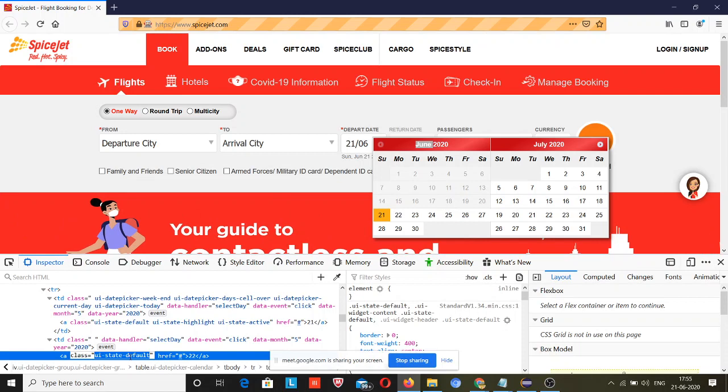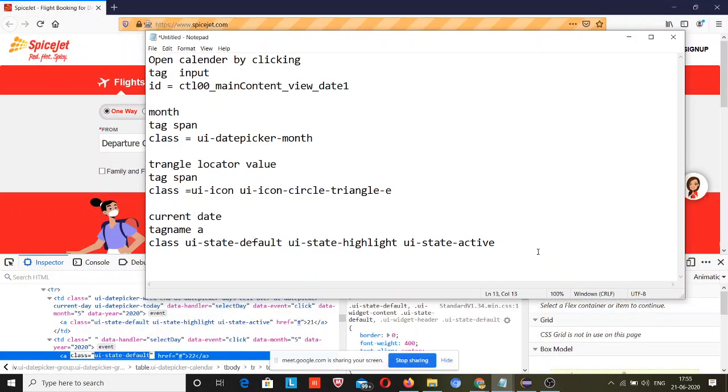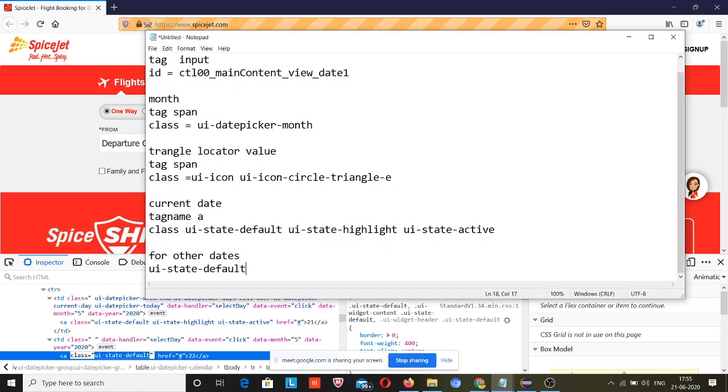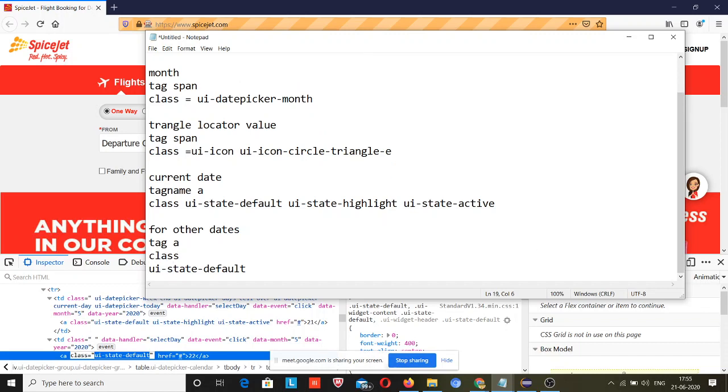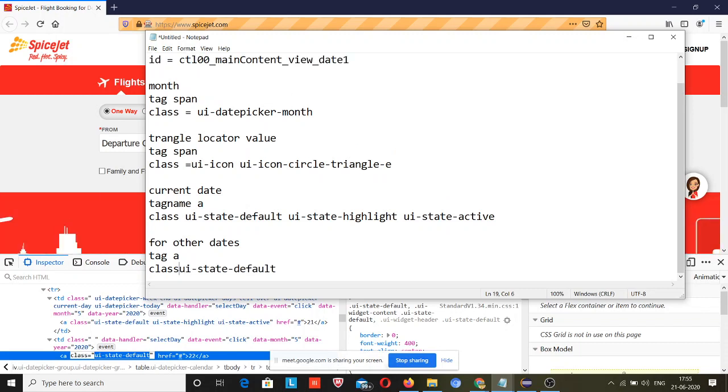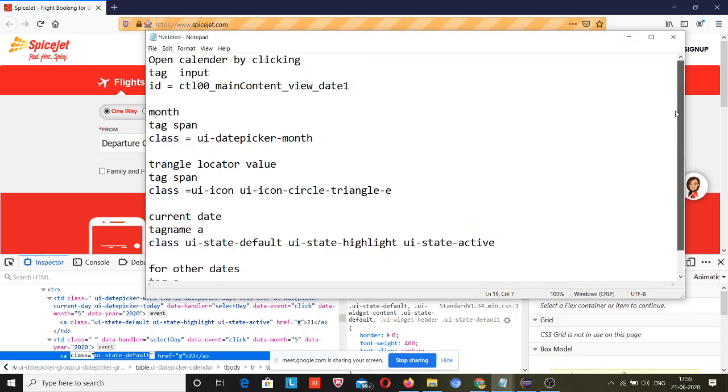Okay guys, so I will copy this class. For other dates, the tag is A, and the class is equal to this. So as of now I have collected the information needed for automating our script.